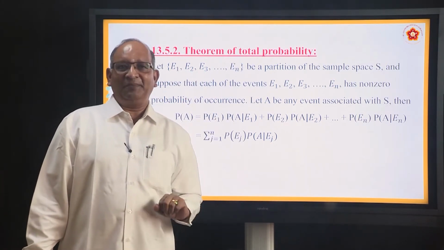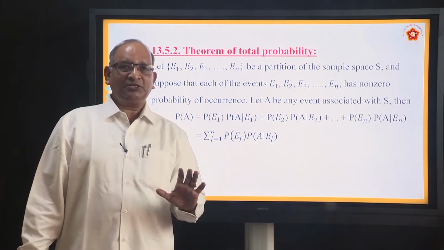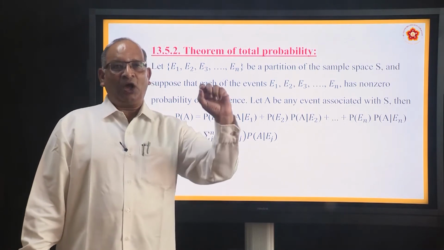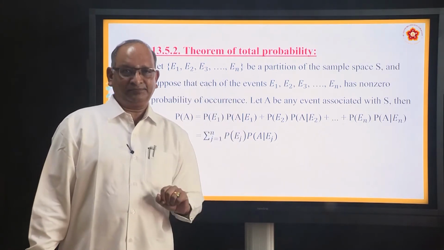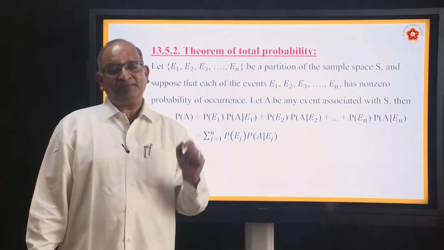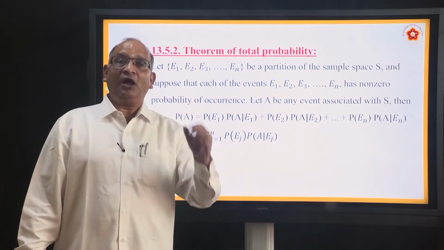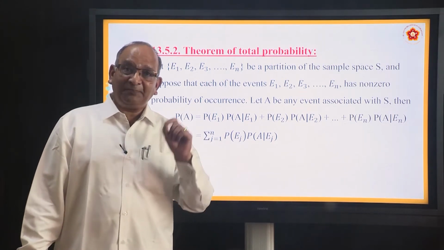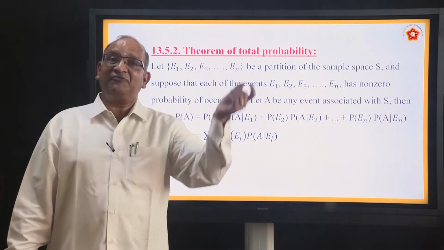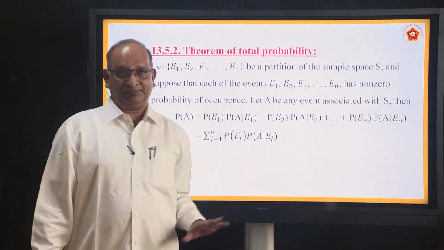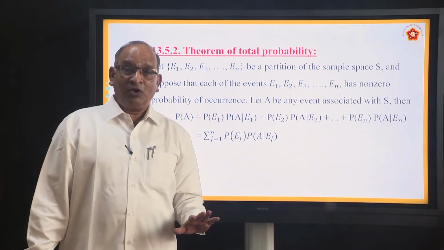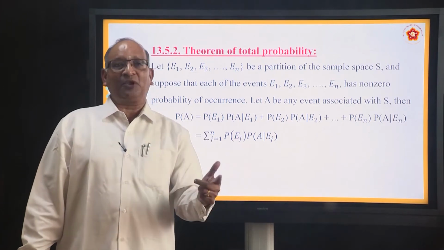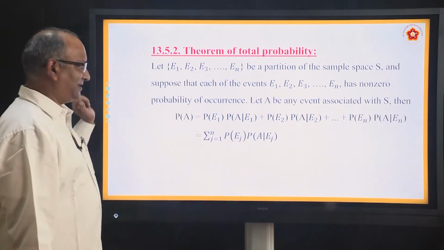What was conditional probability? Suppose, for example, from a pack of cards, you have drawn a spade card. Then the second event is that you have drawn an ace card. So he asks, what is the probability of drawing an ace card when a spade card was already drawn? Because one of the ace cards is from spades. So that is called conditional probability. So the same thing he applies here.